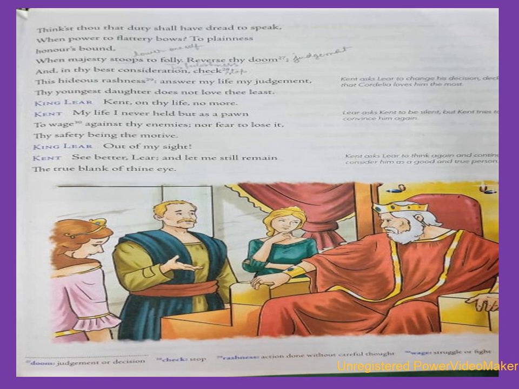Now Kent says, let your anger fall on me, King Lear's anger fall on me, even if its sharpness pierces my heart. Kent can speak rudely when Lear goes mad. What are you doing, old man? When powerful kings cave to flatterers, do you think loyal men will be afraid to speak? So he's saying that if people like King Lear can cave to flatterers, do you think loyal men like Kent can be afraid of speaking against the king?